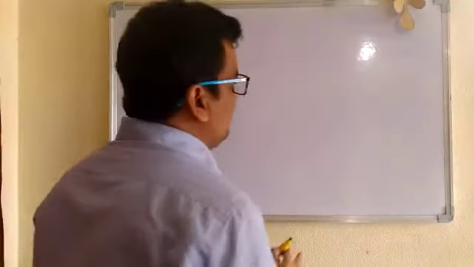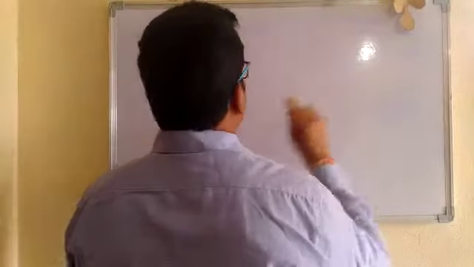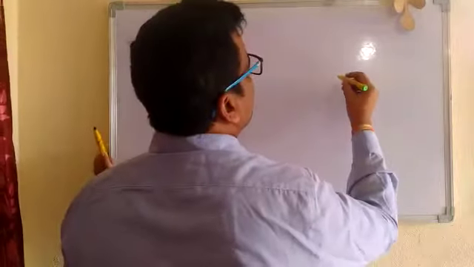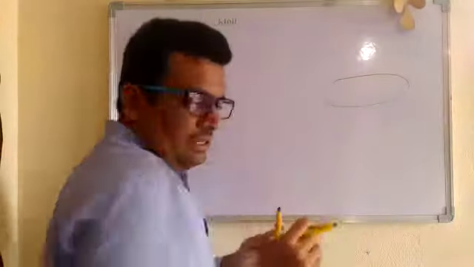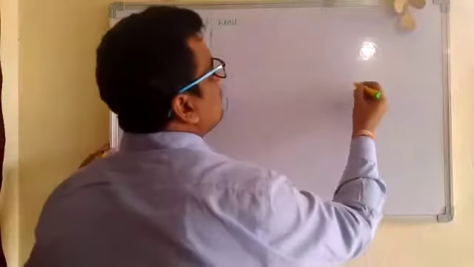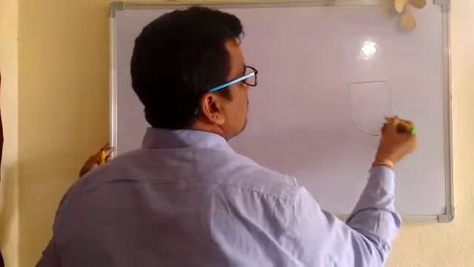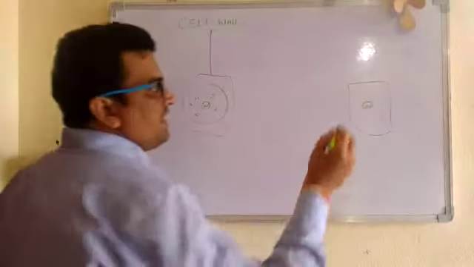But some cells don't have any additional covering. So we can draw it like this, right? Then you can understand it doesn't have any additional coat over it.